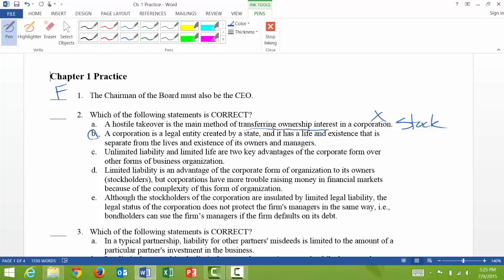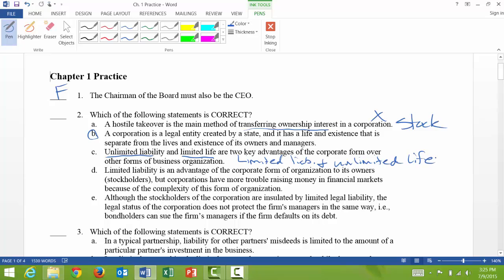So when they said unlimited liability and a limited life, those two parts were the incorrect parts. Just remember they have limited liability and they have an unlimited life.